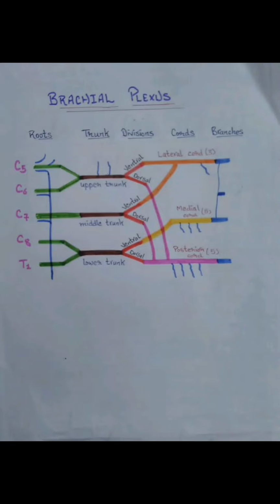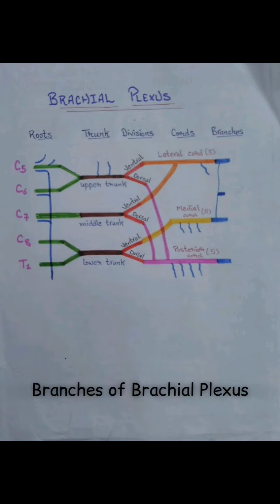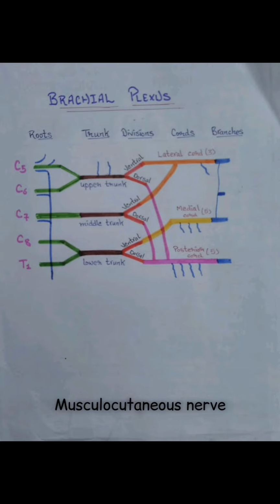Hello everyone. In the previous video we already started the brachial plexus. Now we will discuss its branches. The lateral cord gives off three branches: lateral pectoral nerve, musculocutaneous nerve, and lateral root of median nerve. Lateral pectoral nerve supplies the pectoralis major and pectoralis minor muscle.